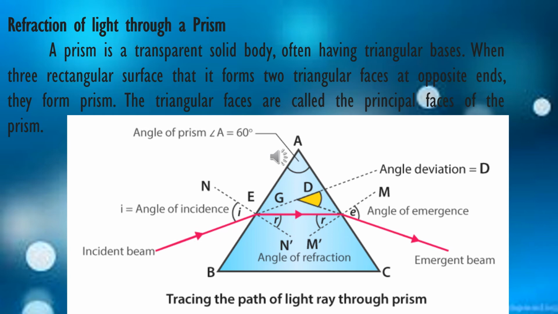The light that enters into the prism, we call the incident ray. When it changes direction at the prism, we call it the refracted ray. When it comes out of the prism, we call the ray the emergent ray. So incident ray, refracted ray and emergent ray. And you know that the angles it makes with the normal, we call the angle of incidence, angle of refraction and angle of emergence.